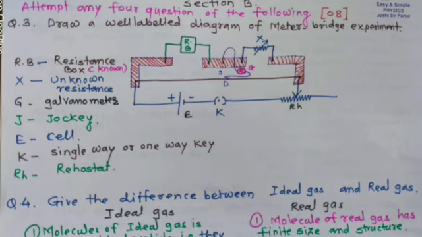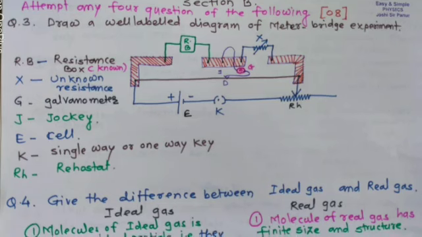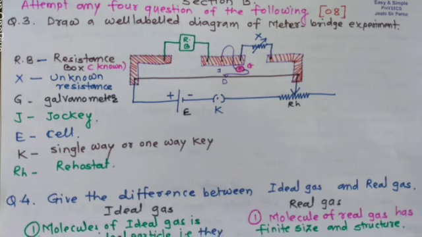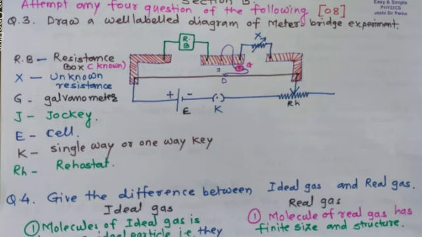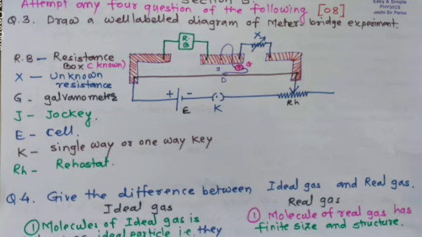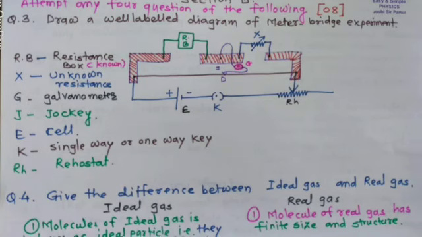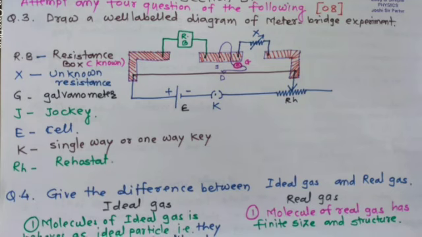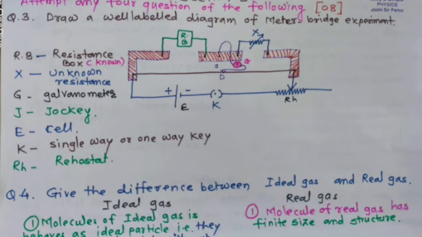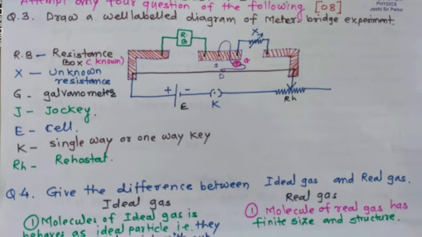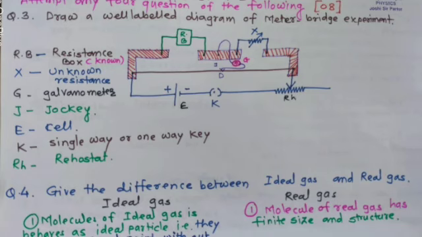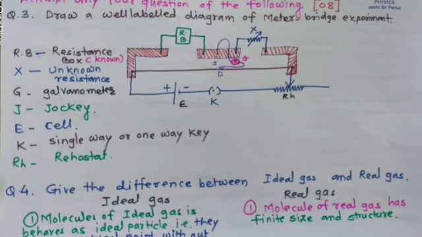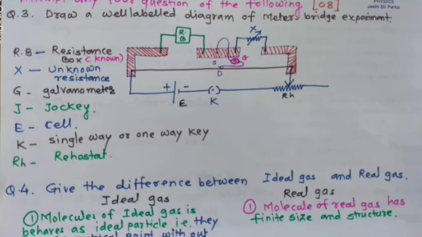The labeling will be: RB is the resistance box, which is a known resistance. X is the unknown resistance. Capital G is the galvanometer. J is the jockey. Capital E is the cell or battery, K is the single way or one way key, and RH is the rheostat, which is used to control the current in the circuit. This will be the labeled diagram.